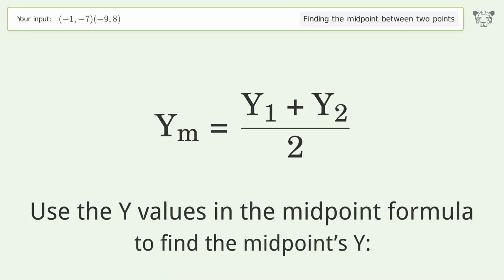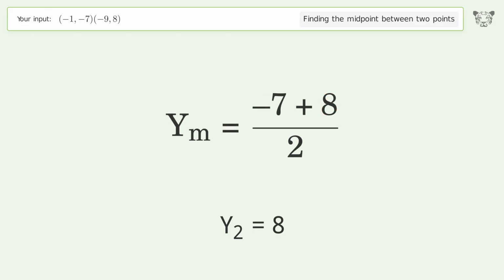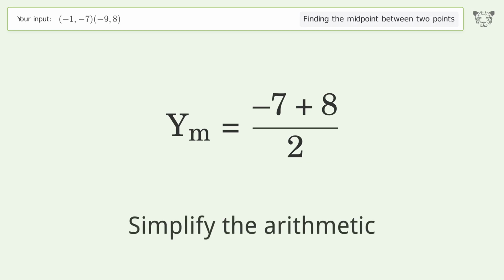Use the y values in the midpoint formula to find the midpoint's y. y1 equals -7. y2 equals 8. Simplify the arithmetic.